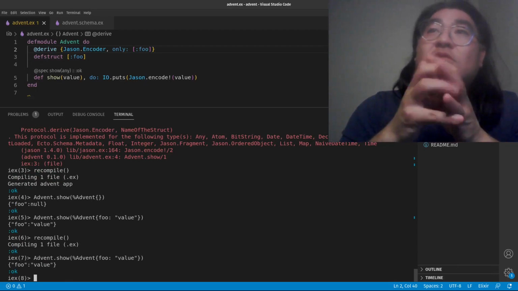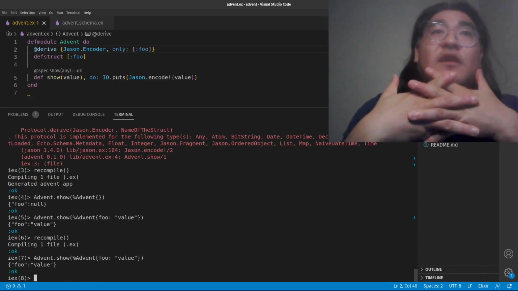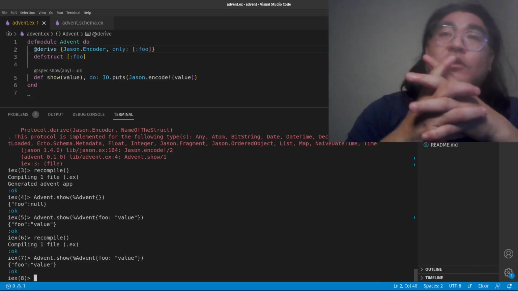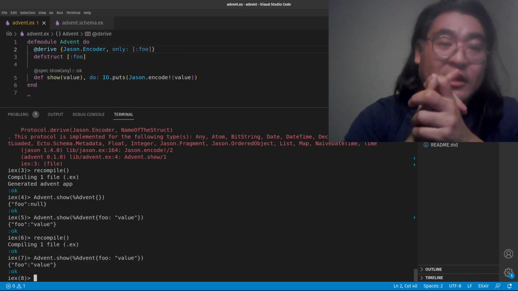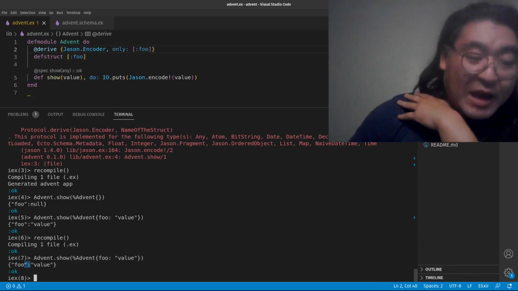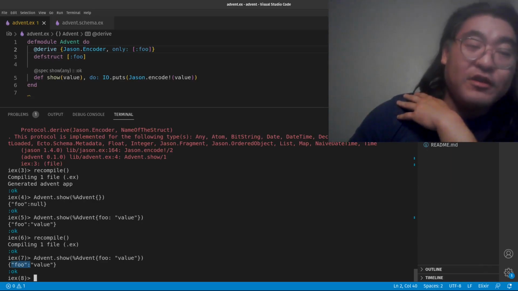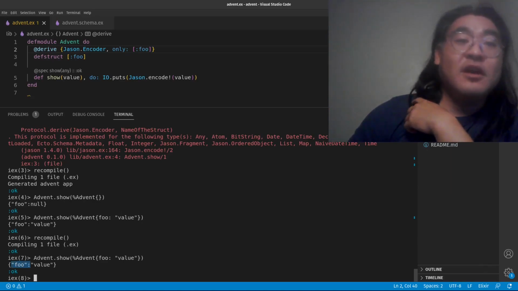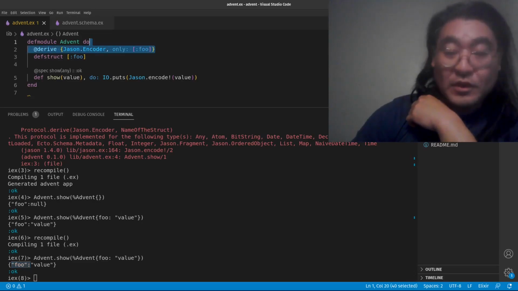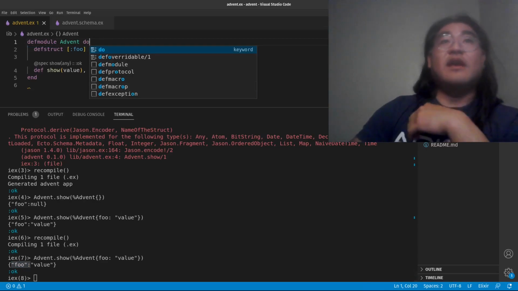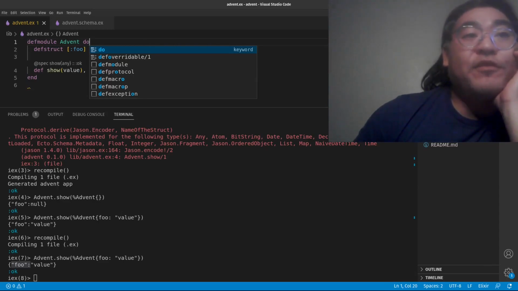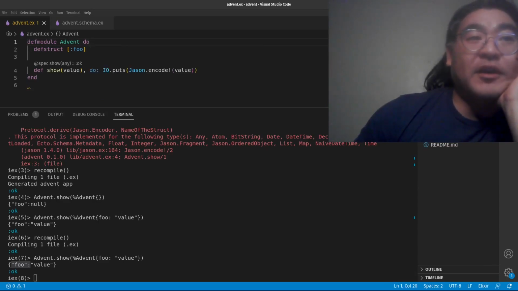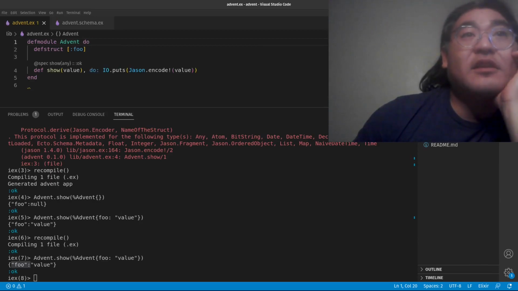But suppose your struct will talk to a system where it needs to re-encode this as something different, where maybe the key doesn't happen to be the same in the encoded form as it is in the actual struct itself. So how do we deal with that? Well, what we have to do in this case is to actually implement our own JSON encoder for the Advent type. So let's take a look at what that looks like.